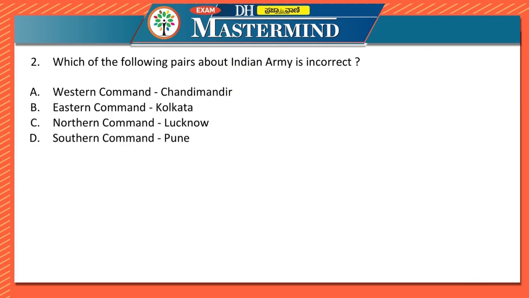Second question, which of the following pairs about Indian Army is incorrect? They have given Western Command, Eastern Command, Northern Command, and the Southern Command. These are factual questions, but we'll be discussing a little about the chapter.